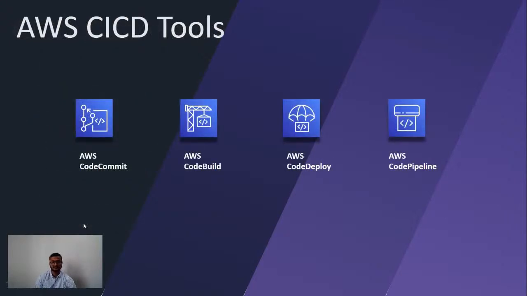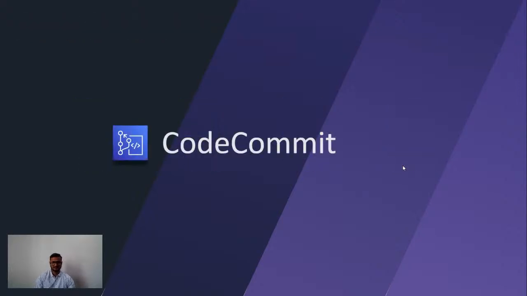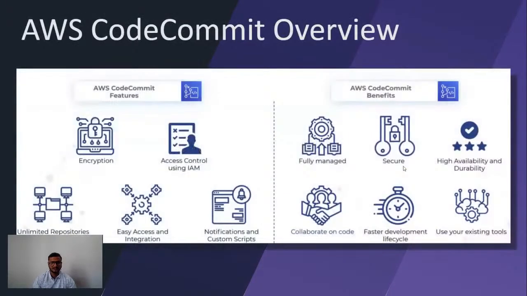Now we will understand the various tools around the code build. These are the tools available on AWS which enable us to implement CI/CD: AWS CodeCommit, AWS CodeBuild, AWS CodeDeploy, and then finally CodePipeline. We will understand all these tools step by step. So first I will start with AWS CodeCommit.